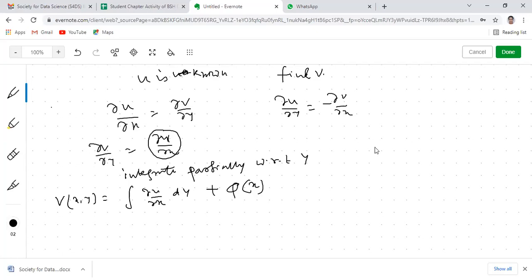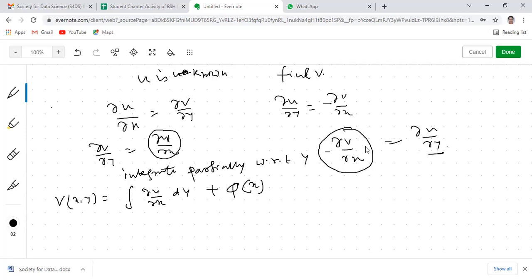So then what do we need to do? From this equation we get del v del x equals minus del u del y. So del u del y is known to us, since u is known, and we need to equate this with del v del x. How can we get del v del x?